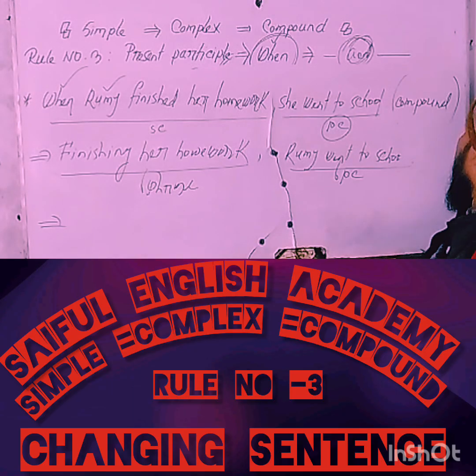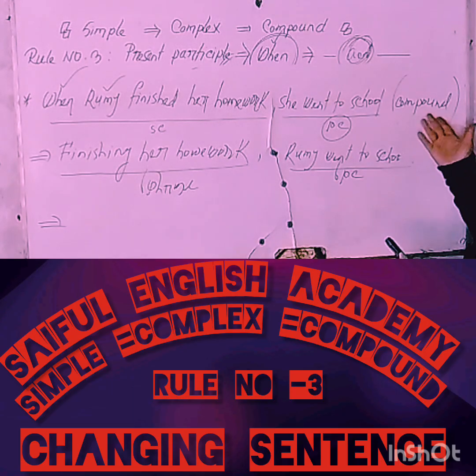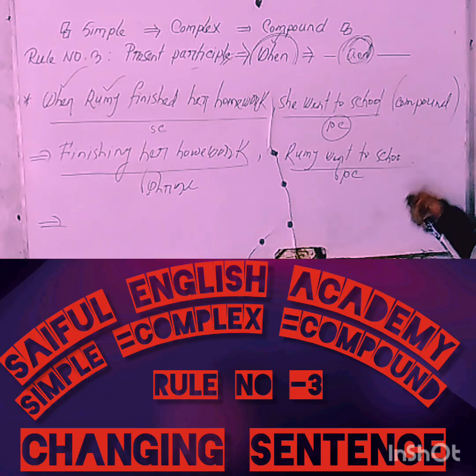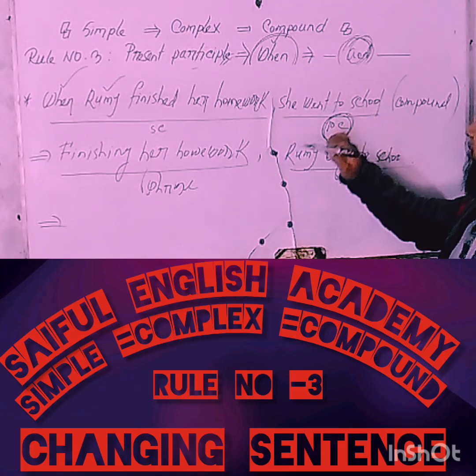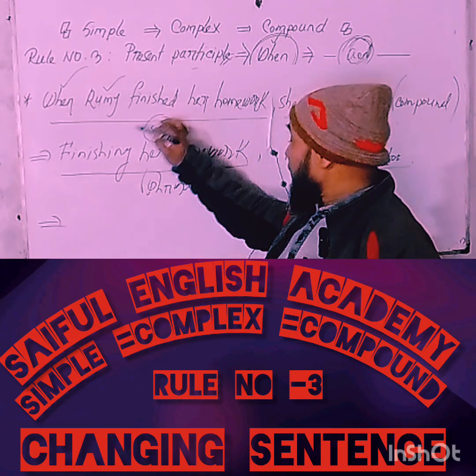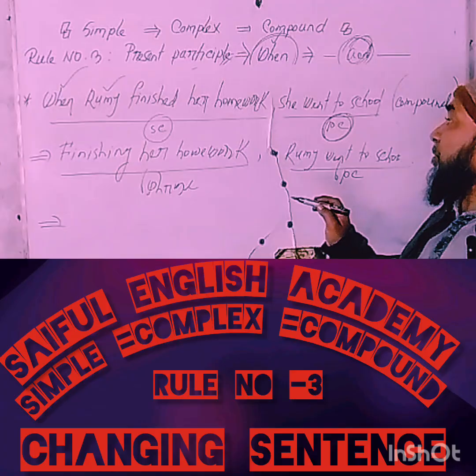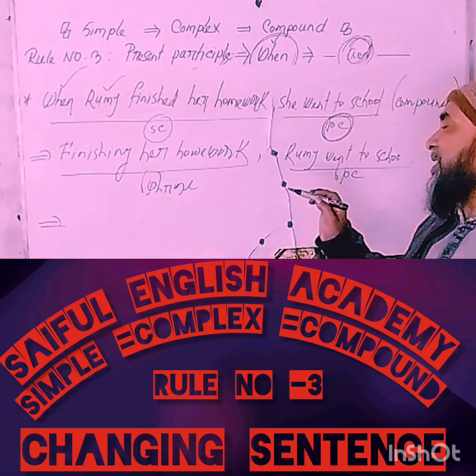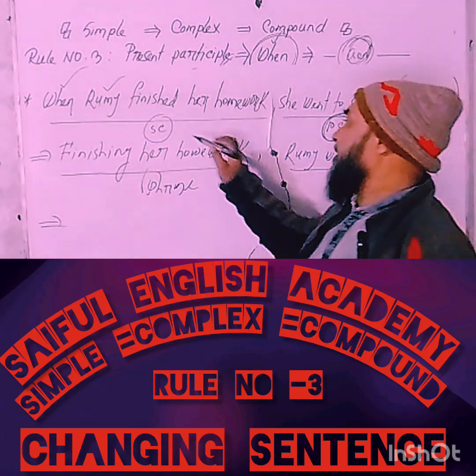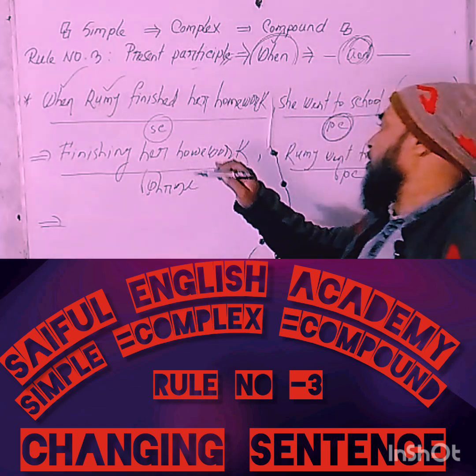My dear learners, you'll have to mind that a compound sentence has two principal clauses joined together by a coordinating conjunction. So, already this sentence has a principal clause and you'll have to change this subordinate clause into a principal clause, and there is an easy method to do that.